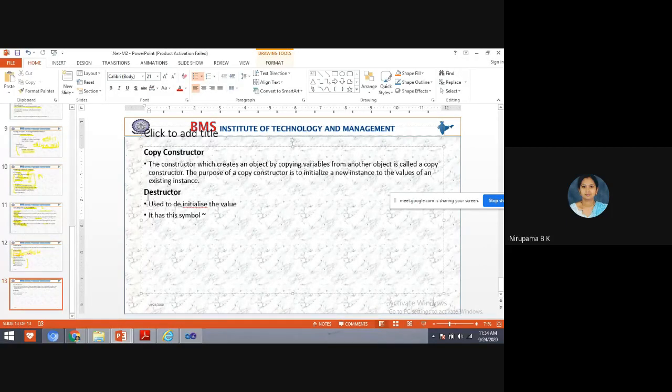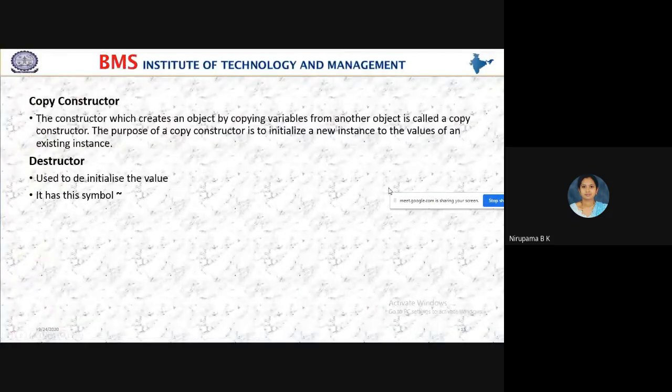Yes, students, when we call a constructor, an object will be created, and a memory location will be created. Once the execution of the program is complete, next I have to deallocate the memory location. Why?